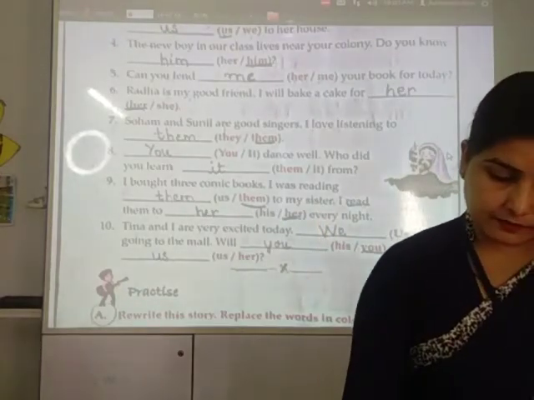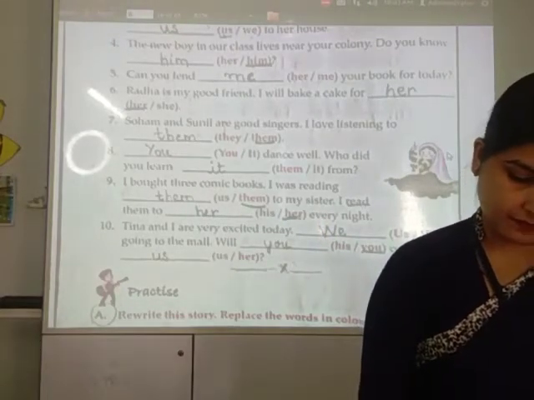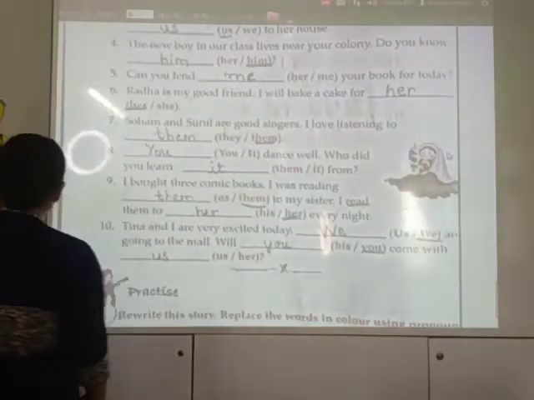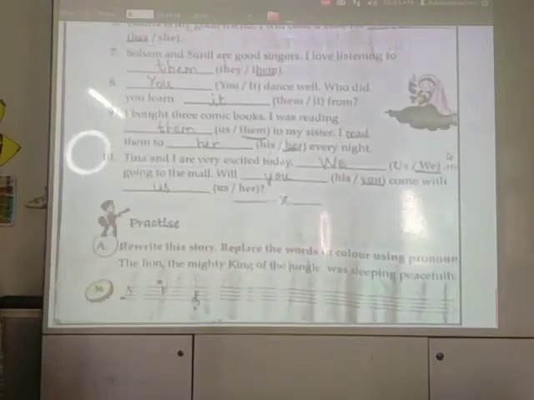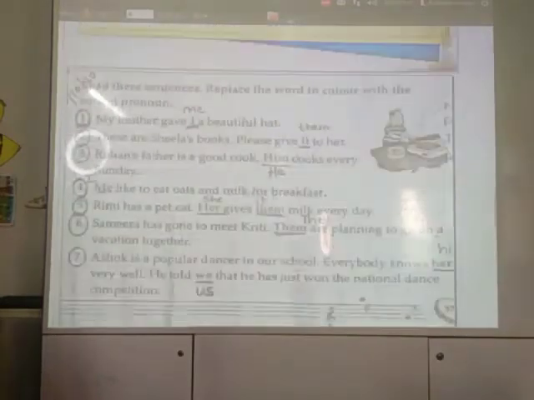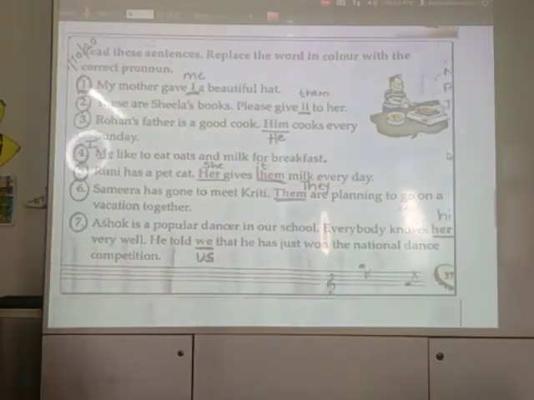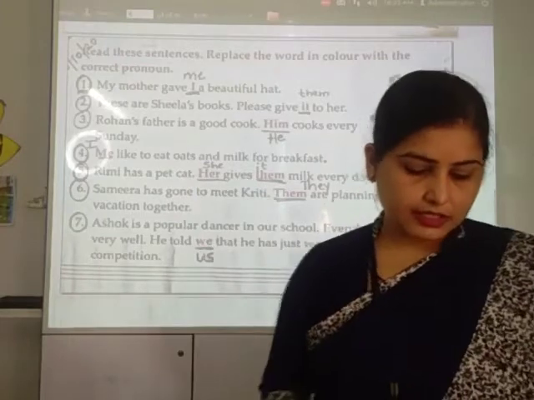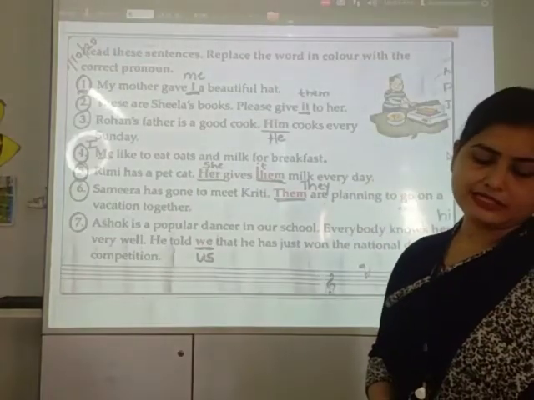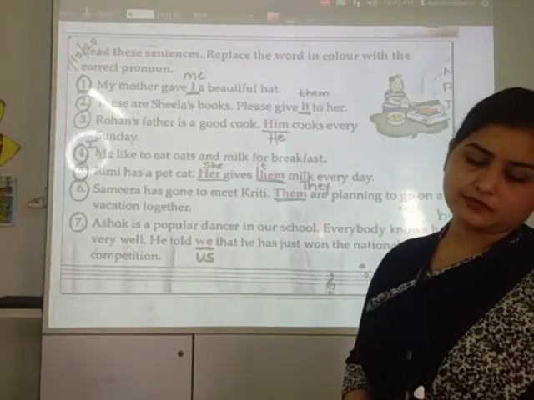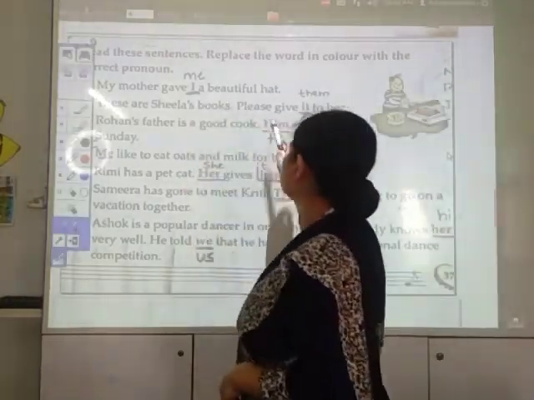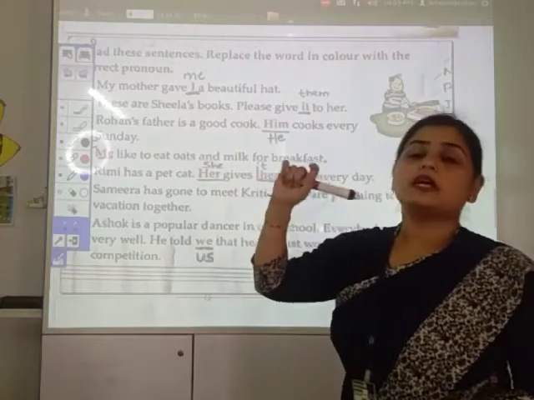Okay, and the A part, the story part, we have done. Now come to the next part. The next is B exercise of page number 37. This also I will read out the answers. Here in the exercise you have to read these sentences and replace the words in color with the correct pronoun. So all the colored words have to be replaced with the correct pronoun.